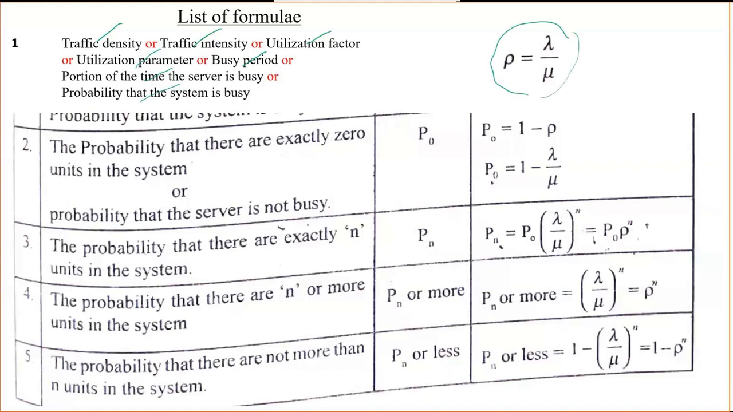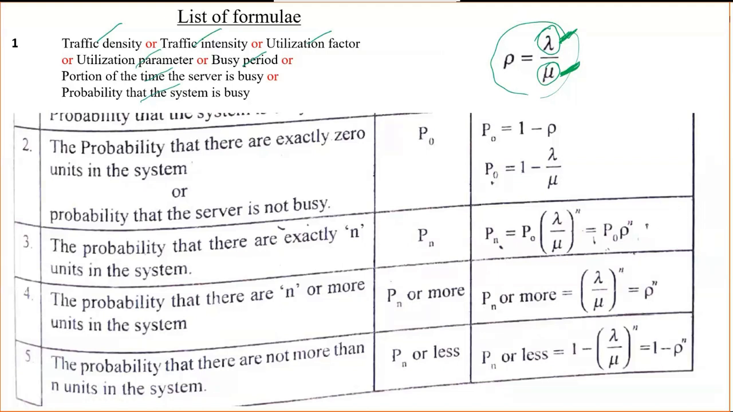So what is lambda? This is the customer arrival rate. What about mu? Mu is the customer service rate. So mu is the service rate and lambda is the customer arrival rate. If you know lambda and mu, then we can get the first answer. I hope it's clear.